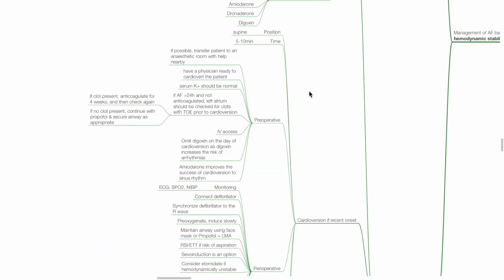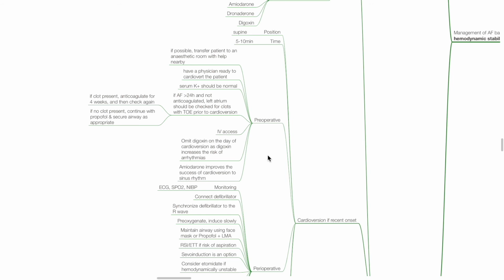Conduct of anesthesia during cardioversion. Position is supine. Duration of cardioversion is 5 to 10 minutes. Preoperatively, if possible, transfer the patient to an anesthetic room with help nearby. Have a physician ready to cardiovert the patient. Serum potassium should be normal. If the onset of atrial fibrillation is more than 24 hours ago and the patient is not anticoagulated, the left atrium should be checked for clots with transesophageal echocardiography prior to cardioversion.